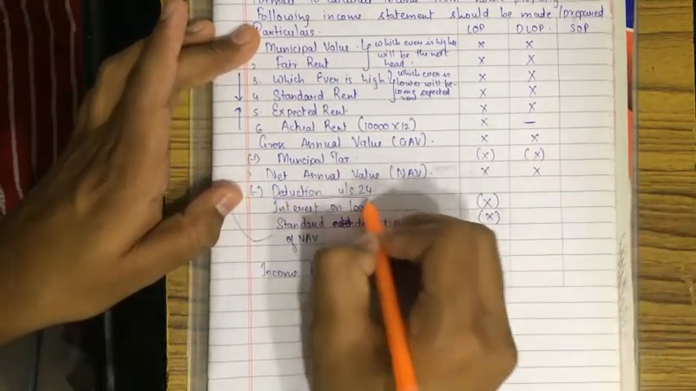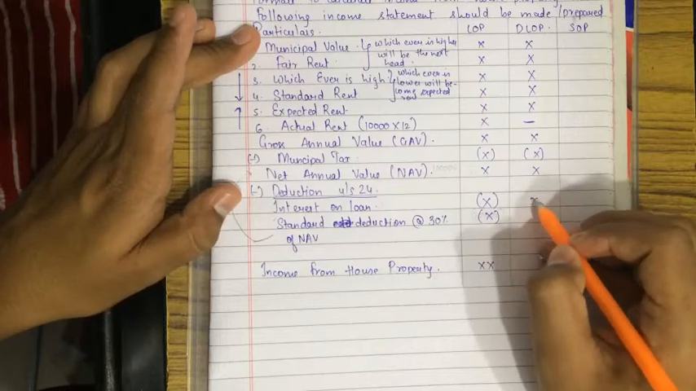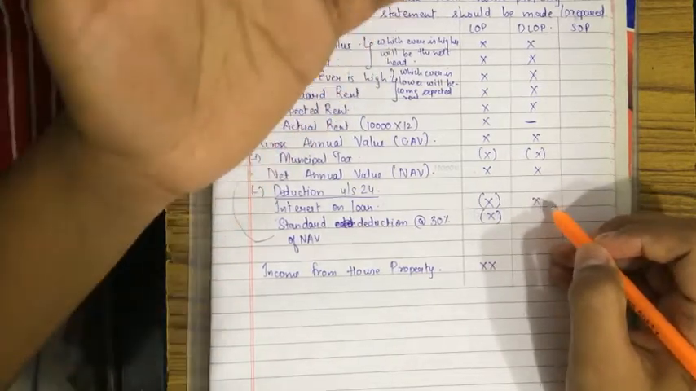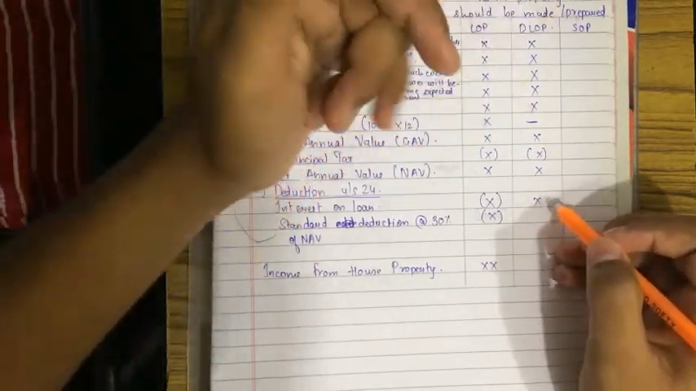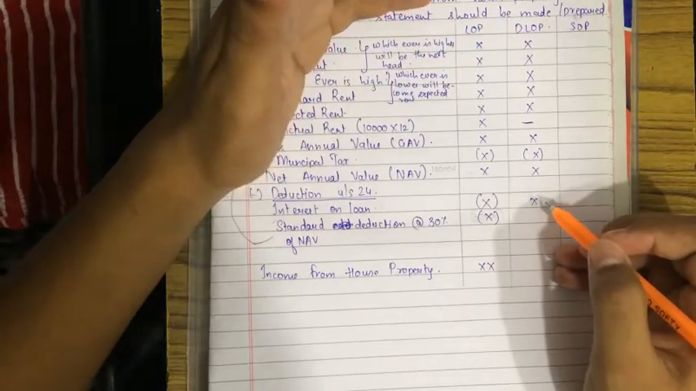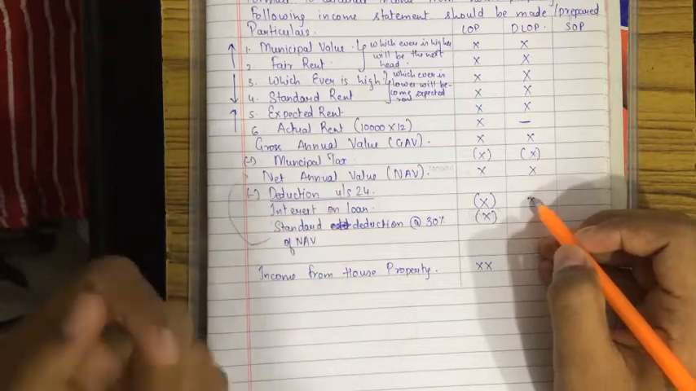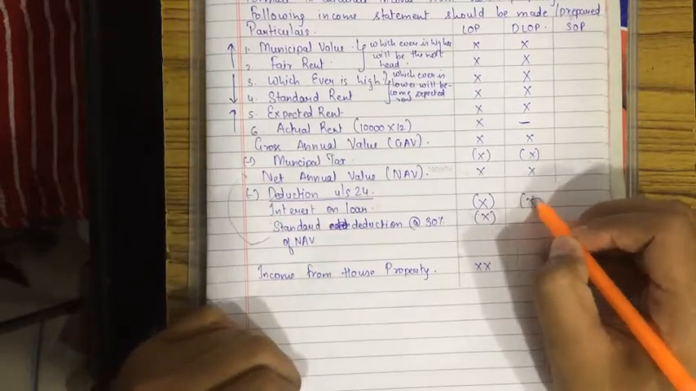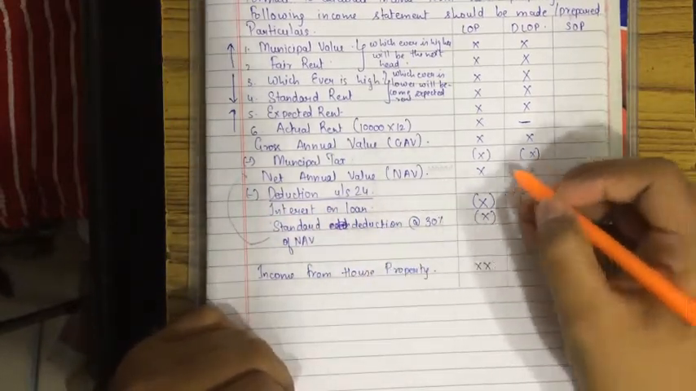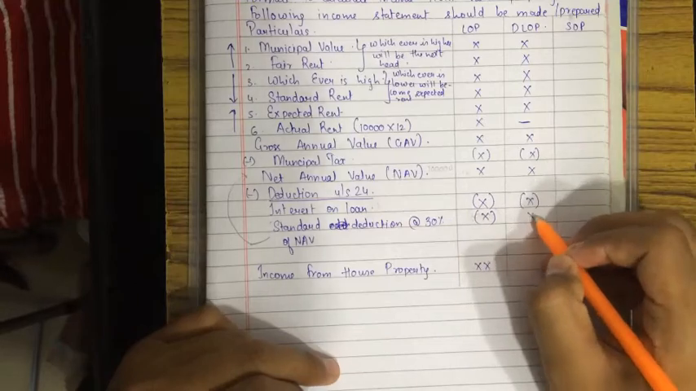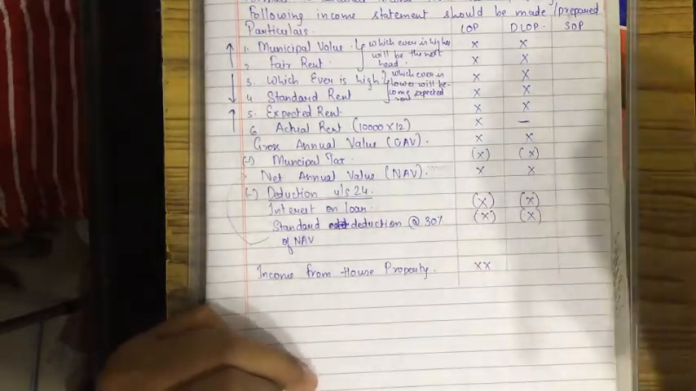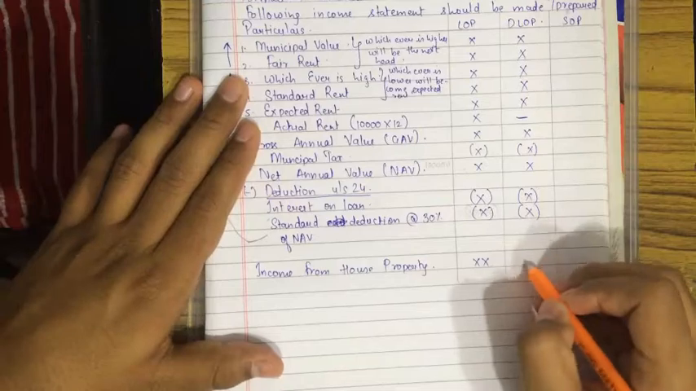Then deduction under section 24 will come, interest on loan. You might have taken that flat on loan and you are not giving it on rent, but still you can claim deduction under this head, under section 24, interest on loan. And standard deduction is also available of 30% of NAV that you can claim. So you can do this.